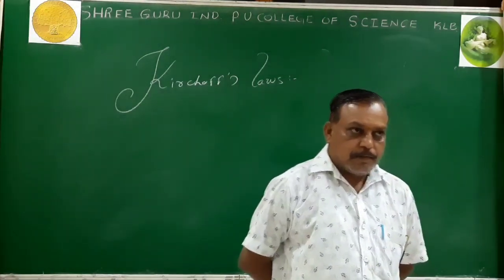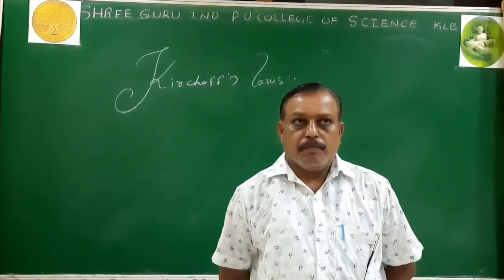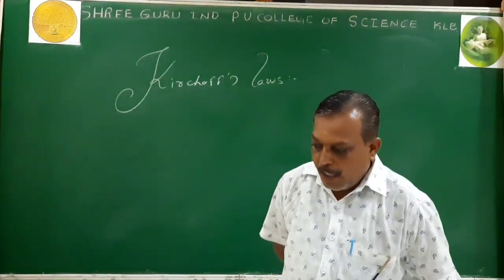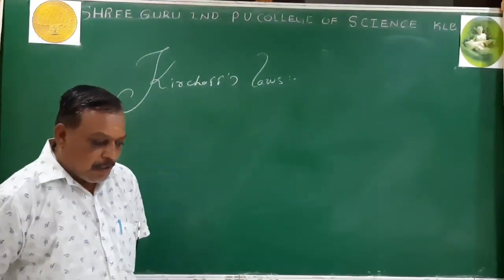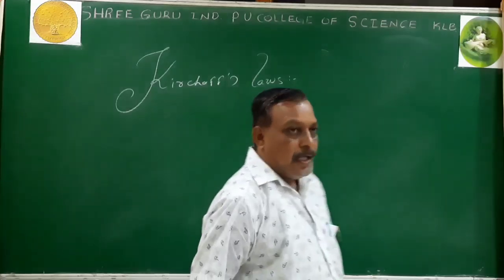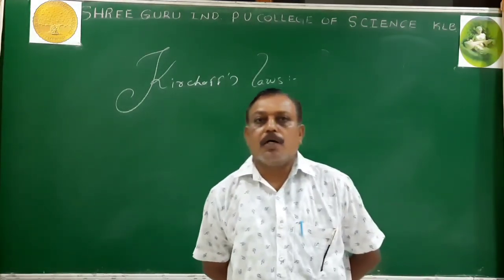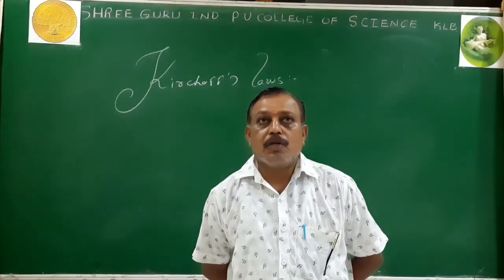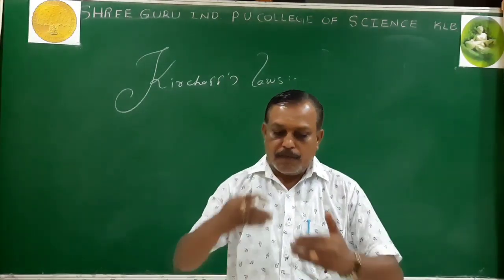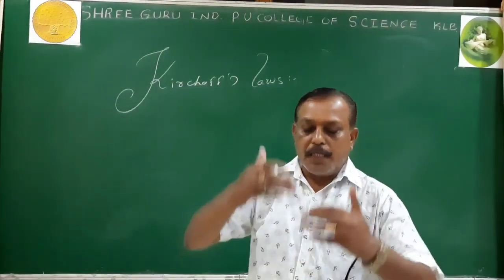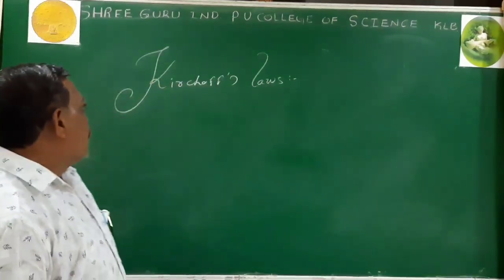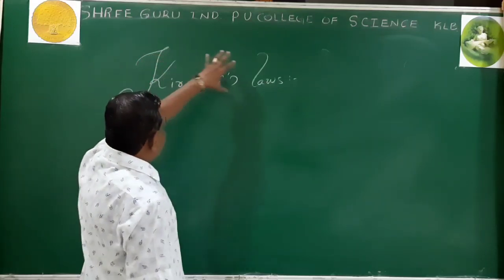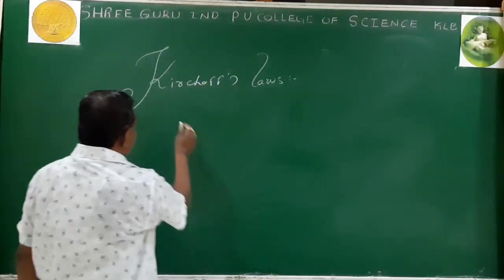KCL belongs to the law of conservation of charge, and KVL signifies the law of conservation of energy. How they signify these laws, we will see while dealing with Kirchhoff's laws individually.